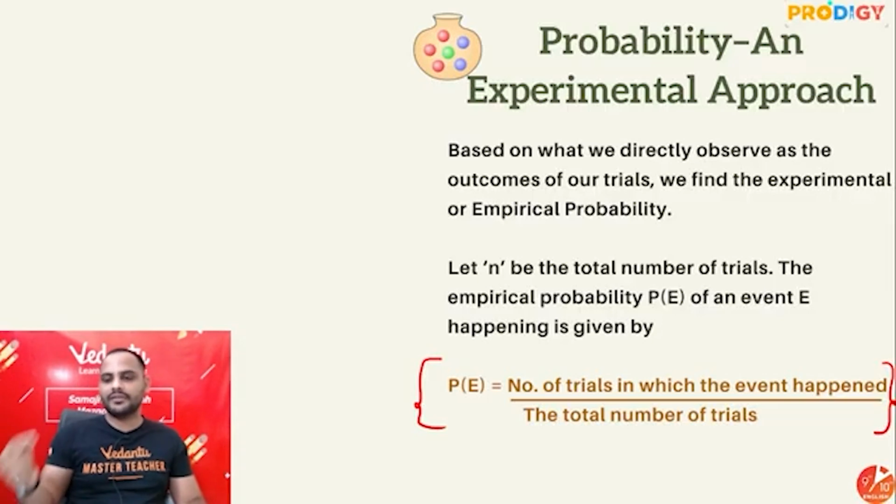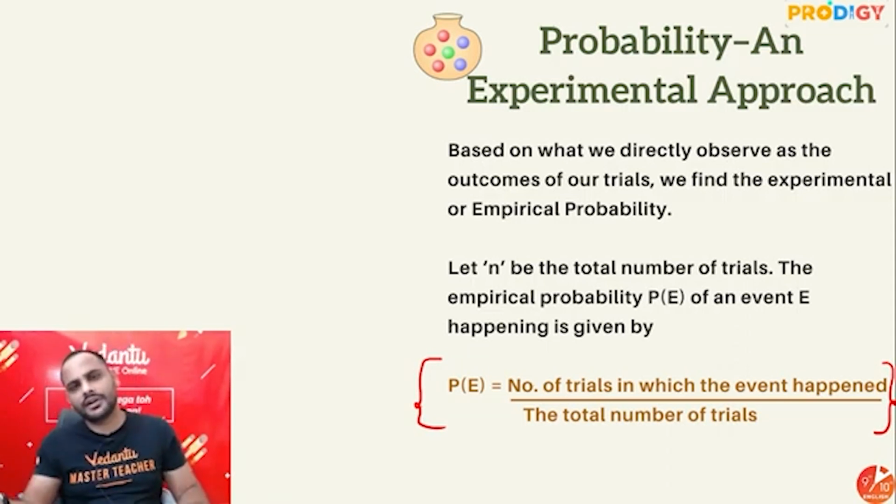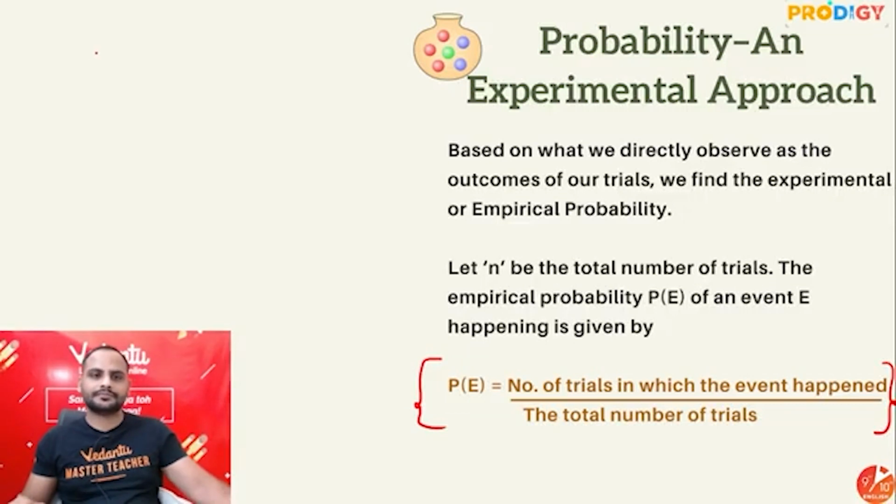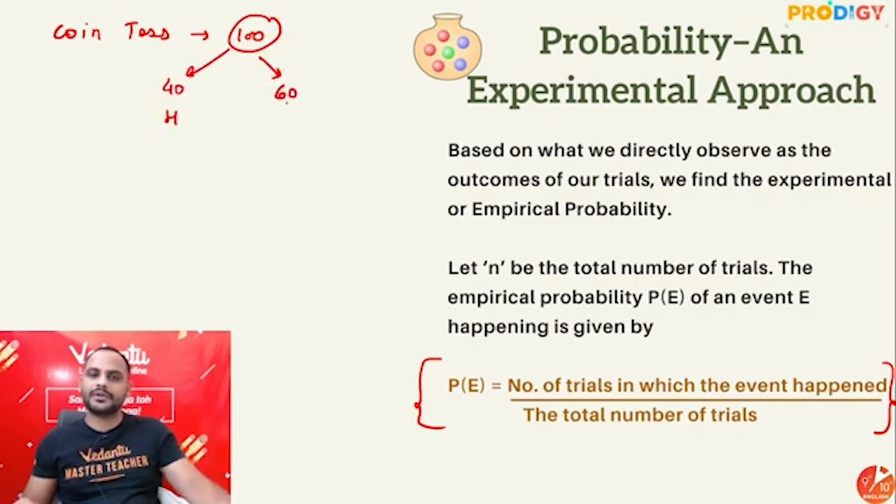For example, if I have a coin which I have tossed 100 times, 40 times got head, 60 times got tail. The total number of trials is 100, and say we have done a coin toss, and 100 times we have done, 40 times we have got head, 60 times we have got tail.